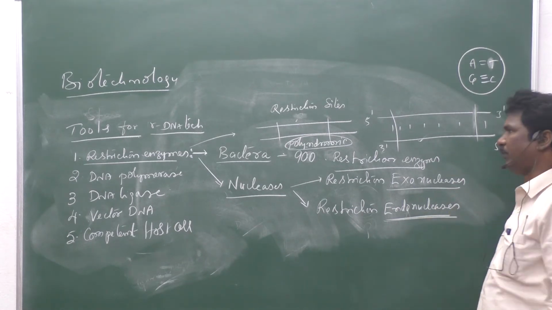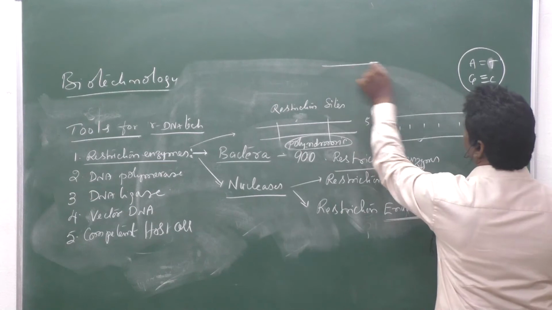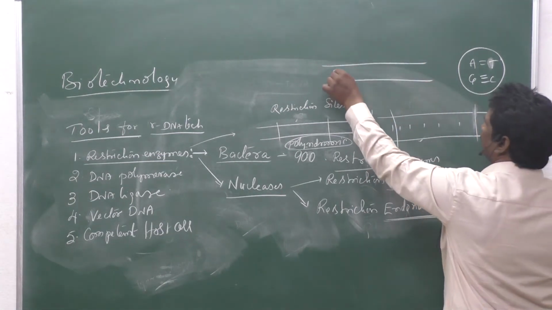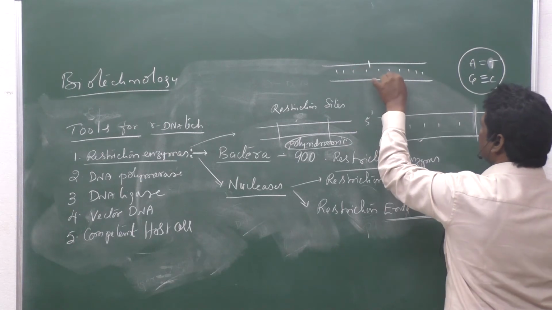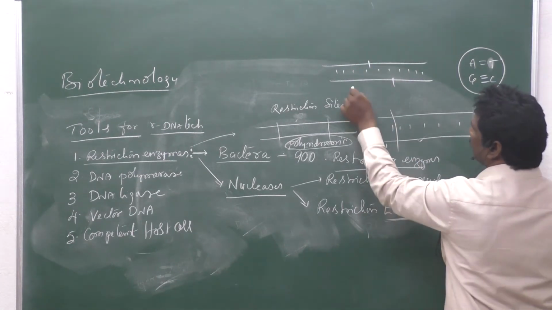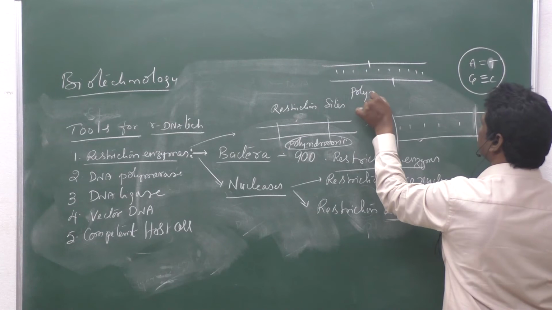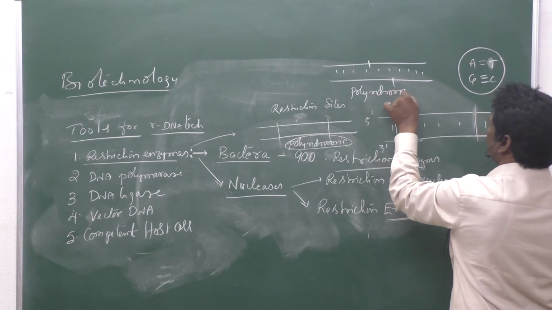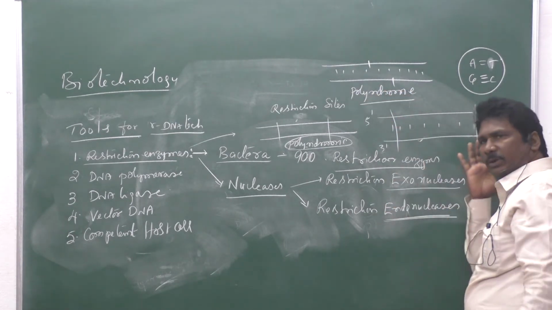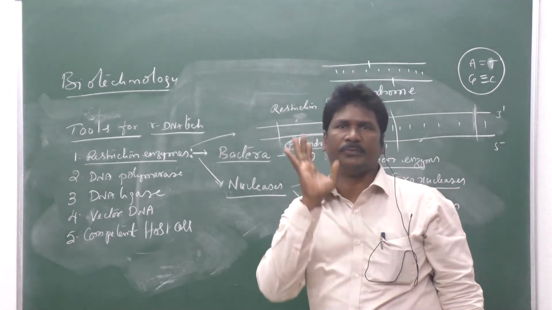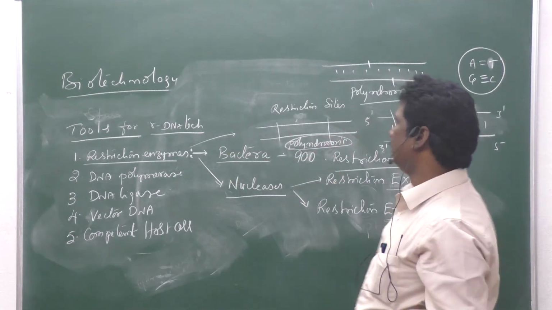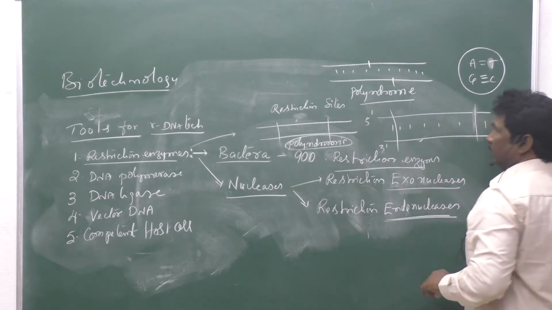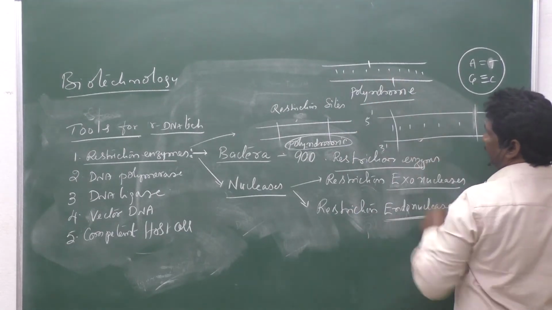Those enzymes identify a particular sequence within the DNA. Those sequences are called palindromic sequences. So what is the meaning of palindrome? It was a 2020 NEET bit: identify the palindromic sequence. Important NEET bit. A palindrome is a sequence of nucleotides.